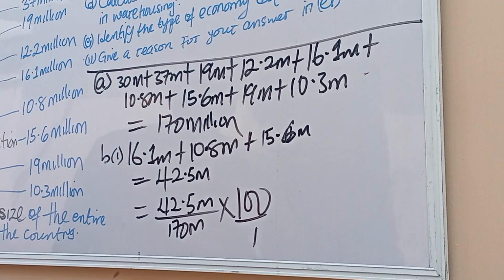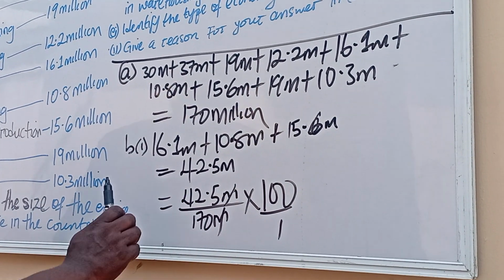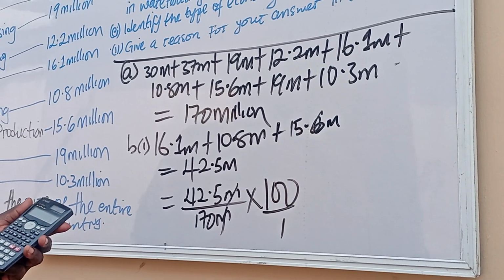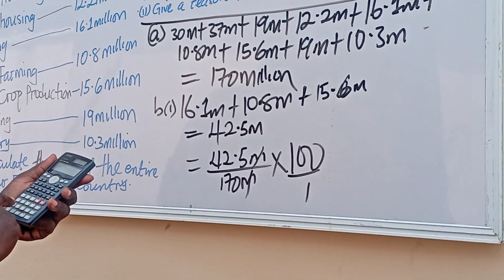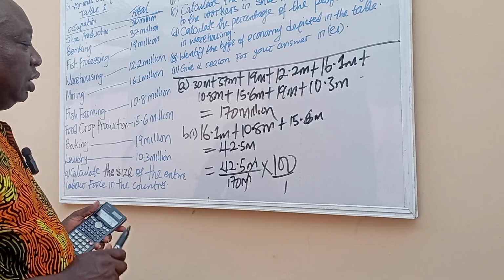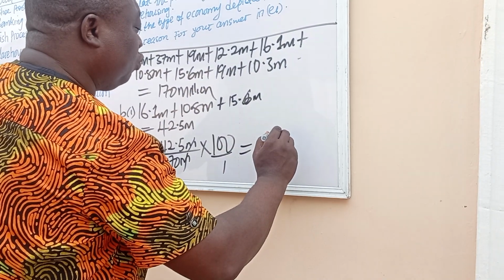Okay? So million cancels million. We now have 42.5 divided by 170, times 100. It will give you, your final answer is 25%.